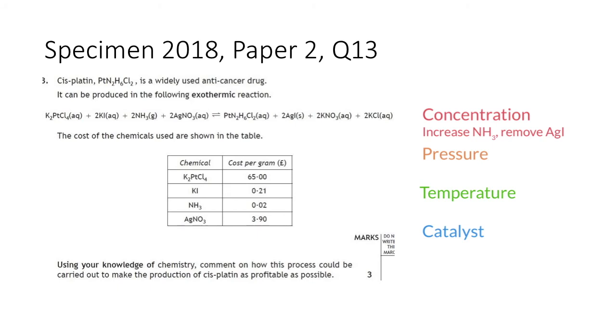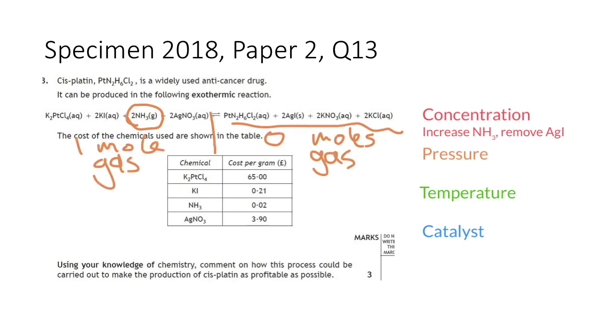Next, looking at pressure. Pressure is all about moles of gas, and there's gas on our reactant side, but there's no gas on the product side. So 1 mole of gas on the reactant side, 0 moles of gas on the product side. So if I want to shift that equilibrium over to the right like we want, I'm going to have a high pressure.